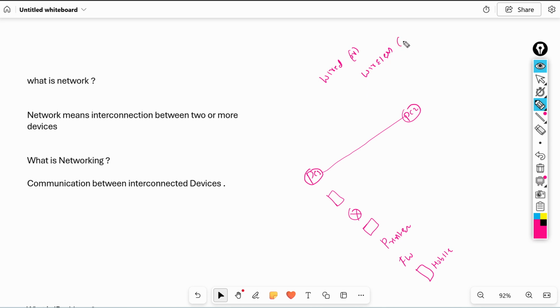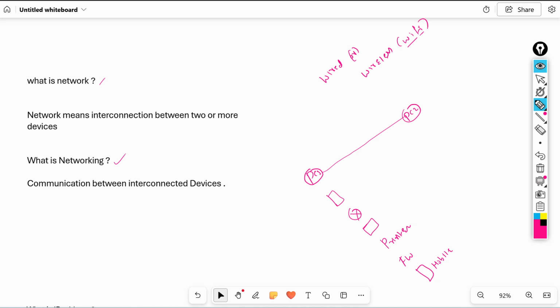Wireless best example is Wi-Fi. Wi-Fi is our wireless network, because to Wi-Fi we can connect computers, laptops, mobiles, right? This is the best example for a wireless network. Everyone uses it nowadays in every home, right? This is just network. But what is networking?